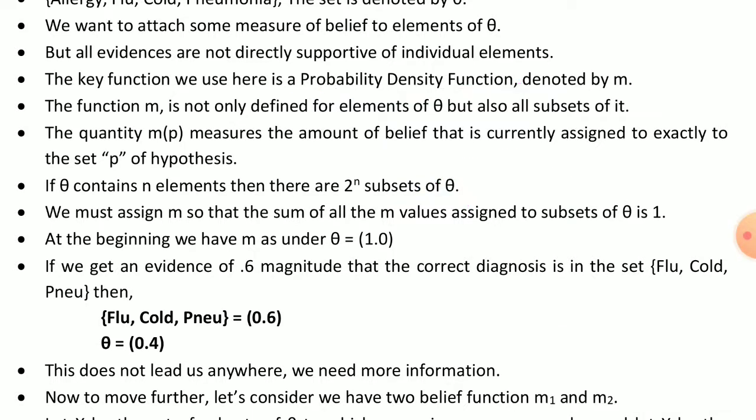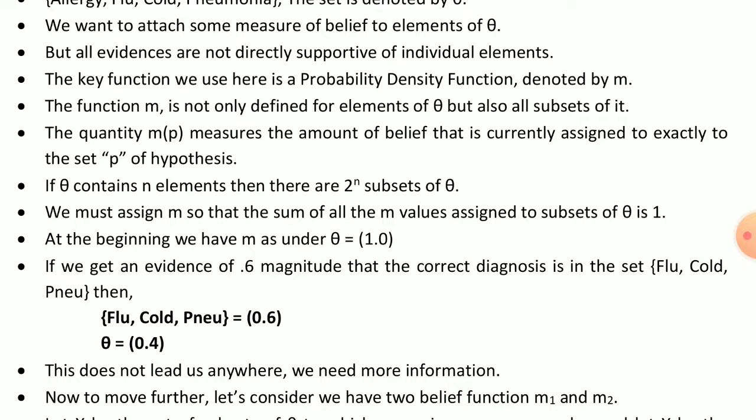The function m is defined not only for elements of theta but also for all subsets of it. We take the elements in theta and one function, small m, and we can take all the subsets in this function.